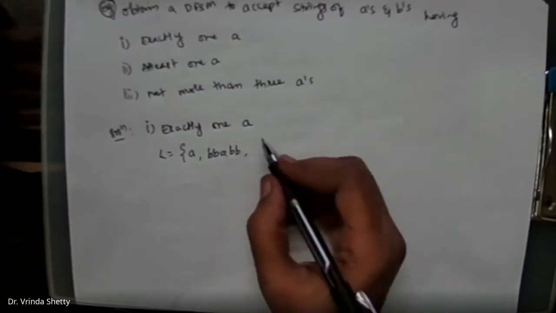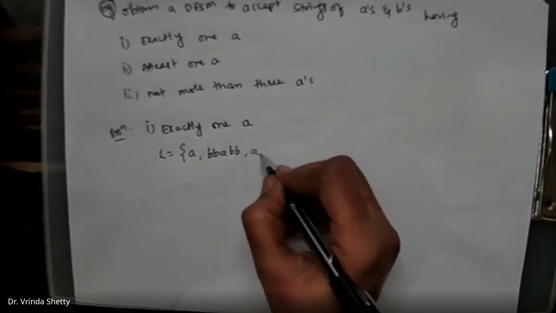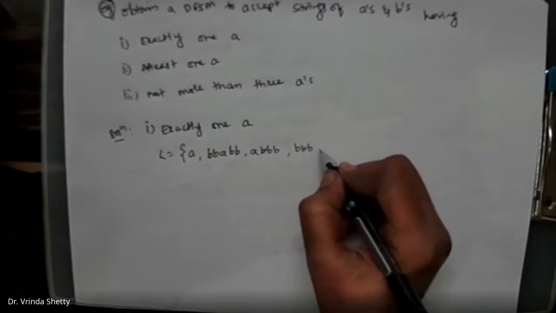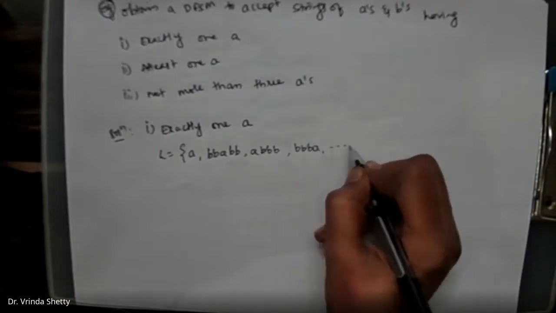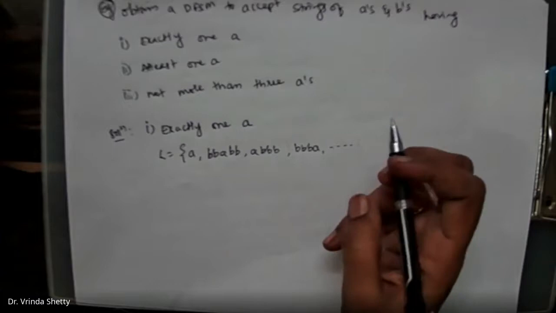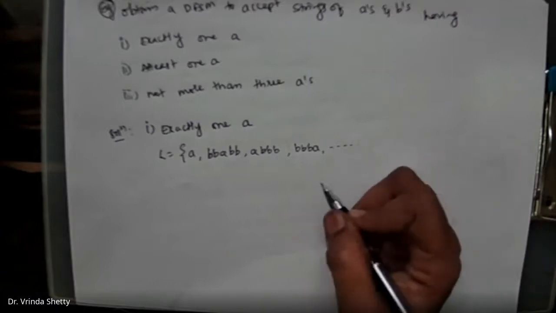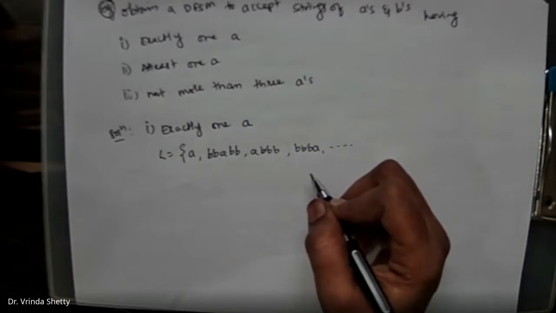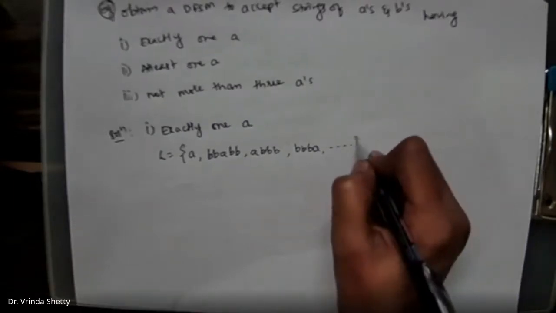B may be there or may not be there. Whatever is there, there is no restriction on the number of B's, but there is a restriction on the number of A's. It should have exactly 1A.